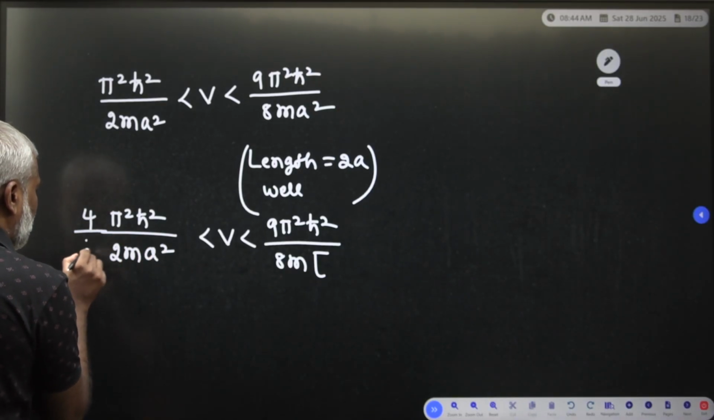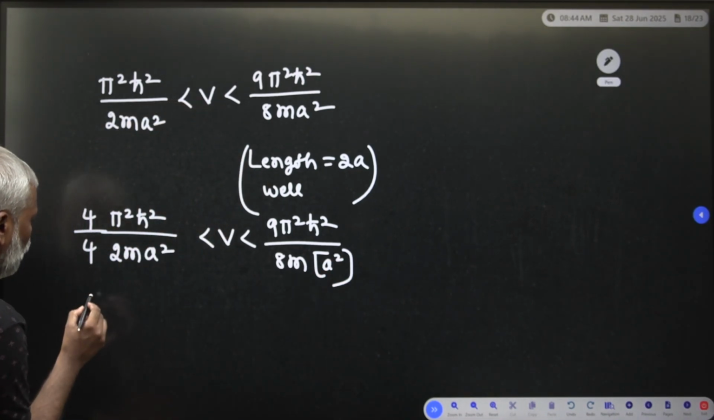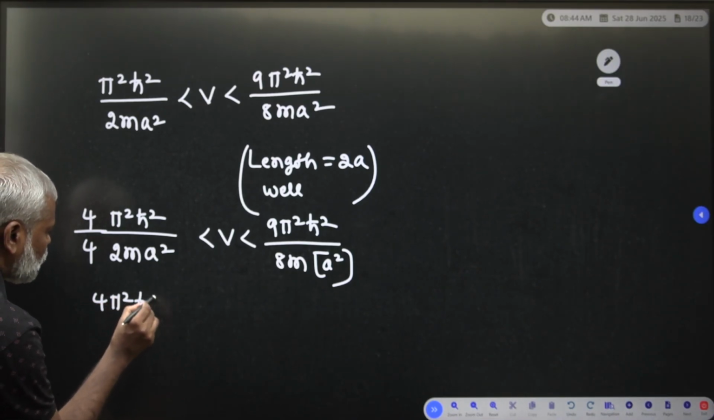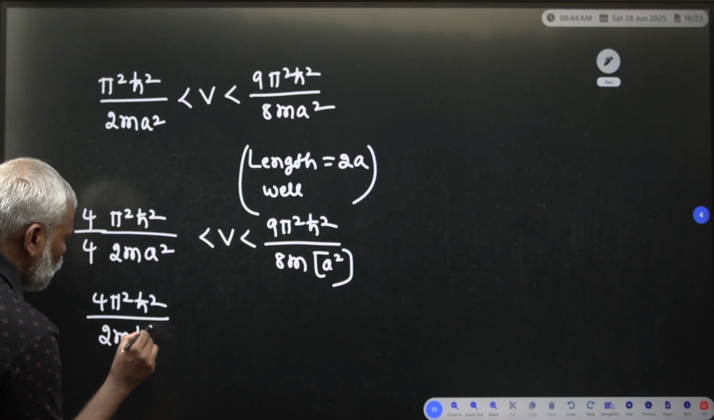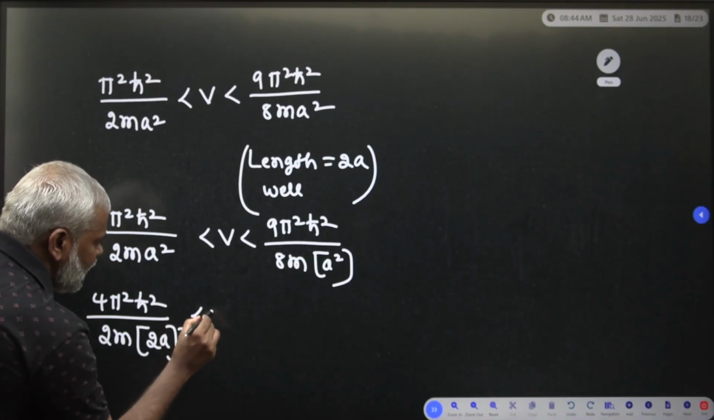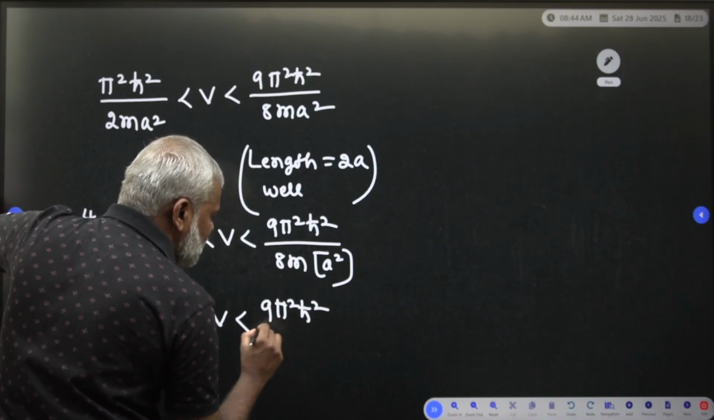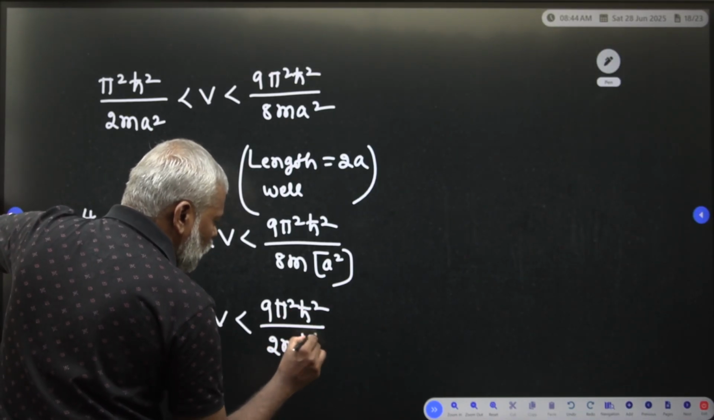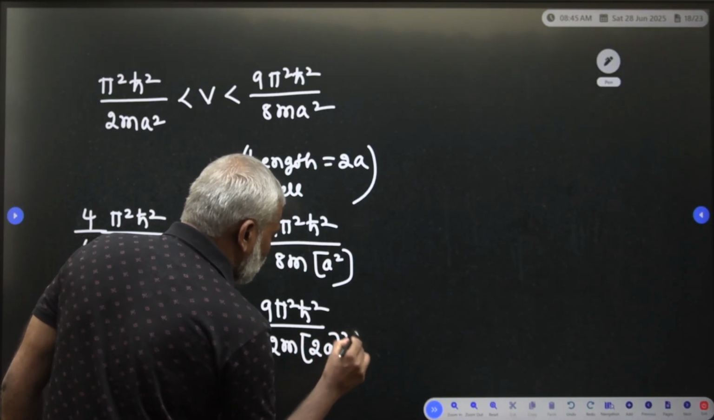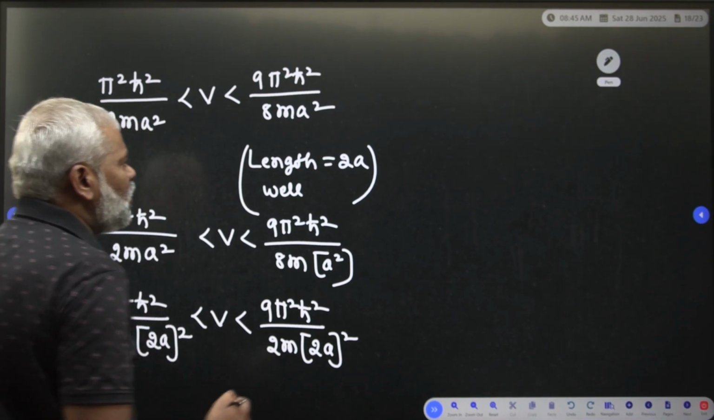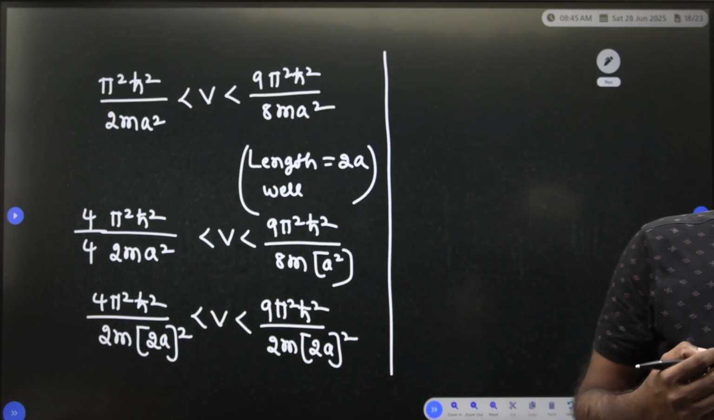So 4 divided by 4, here also 8ma² will come. Now you are able to take here 4π²ħ²/8ma², so this is (2a) whole square, < V < 9π²ħ²/2m(2a)². Therefore we are defining one energy, and that energy is the zero point energy.